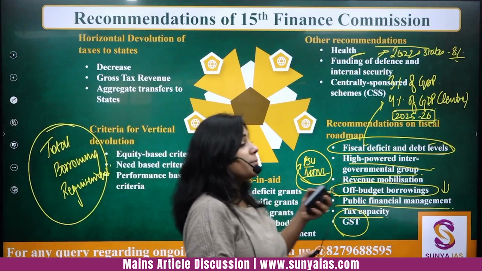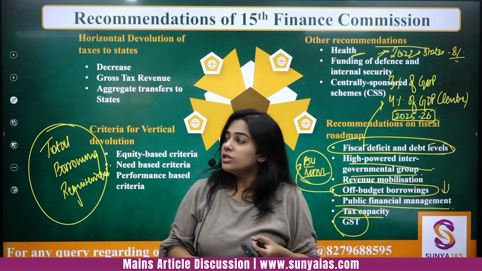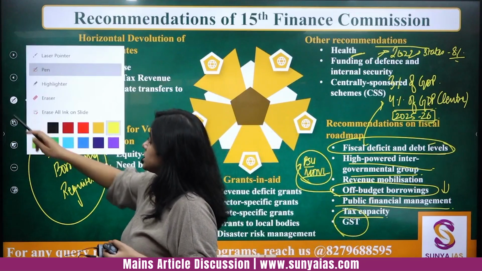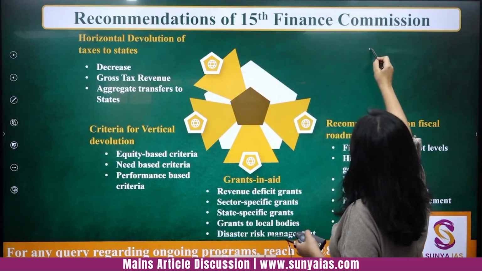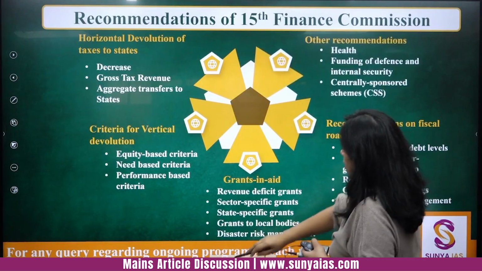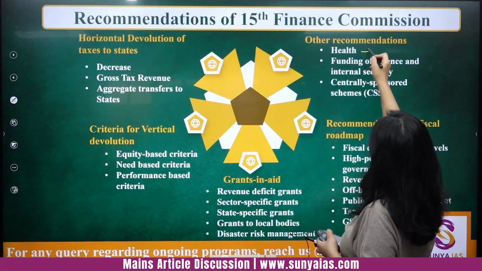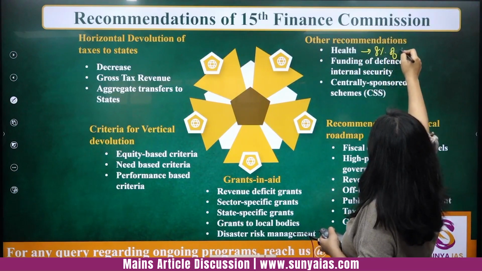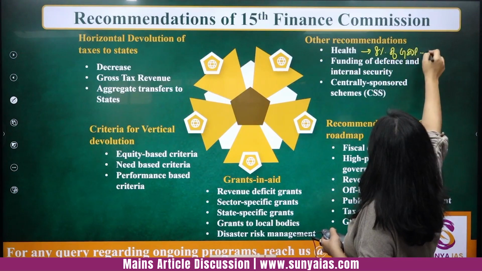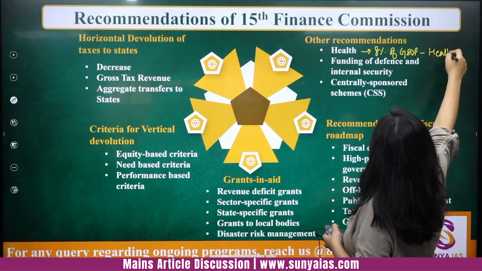Okay, this is recommended by the 15th Finance Commission, and you can note this down. For health, the 15th Finance Commission has recommended 8% of gross state domestic product for spending in health.